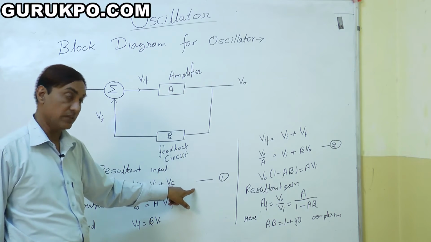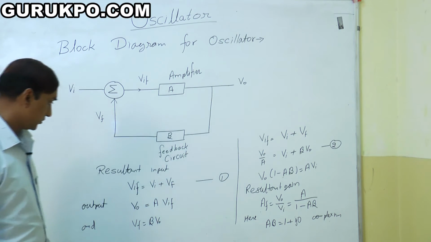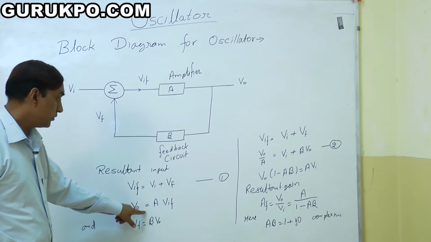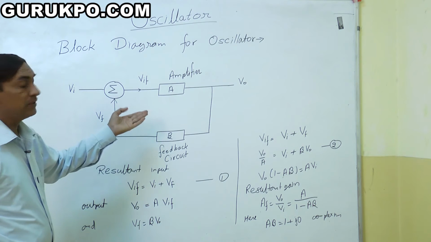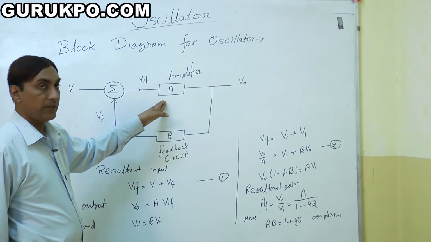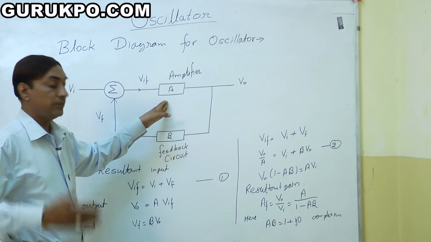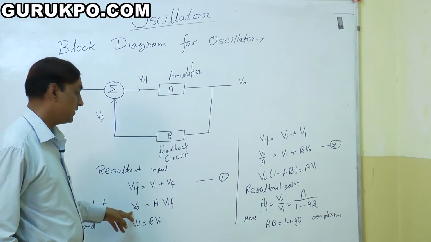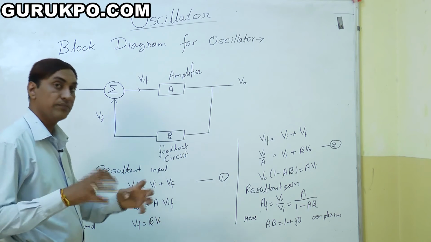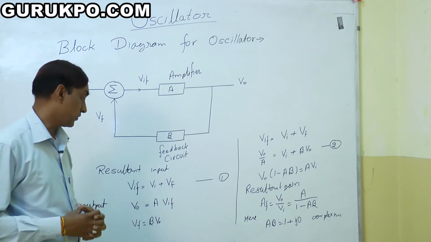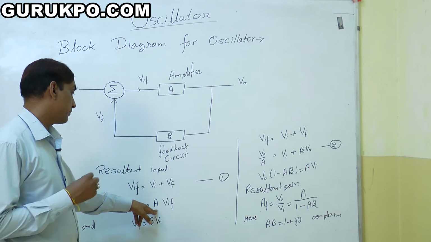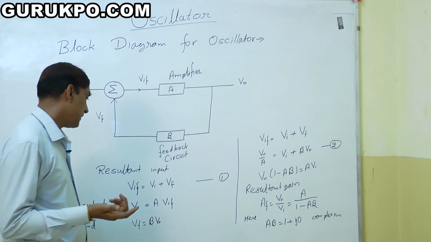This is our first equation, which is shown here. So what is this? The output V0 is equal to A times VIF. This is very simple. The VIF signal has gone to the amplifier, and the amplifier is amplifying the signal. So that's why the output V0 is equal to the amplifier gain times VIF. VIF is the input voltage plus the feedback voltage, which is amplified. That's why it is a product with A0.